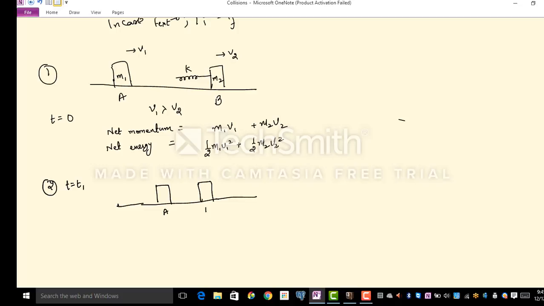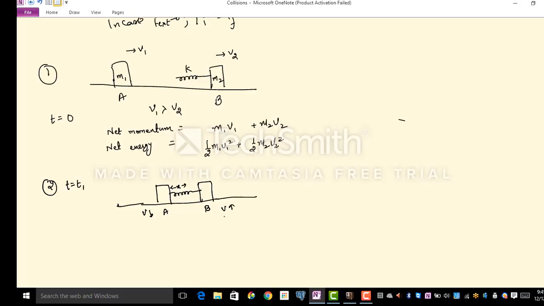When object A is meeting object B, it is compressing the spring by some amount, right? I have taken a photograph of that instant when object A's velocity is decreasing. Object A's velocity is decreasing and object B's velocity will start to increase.